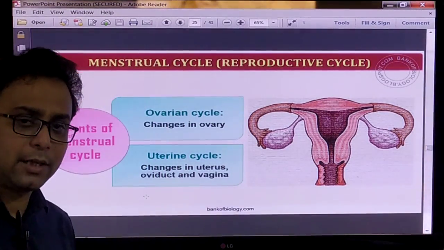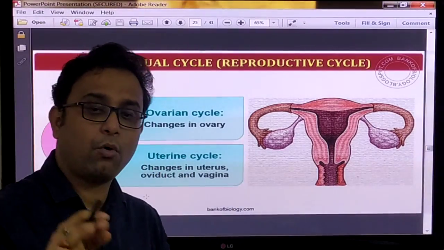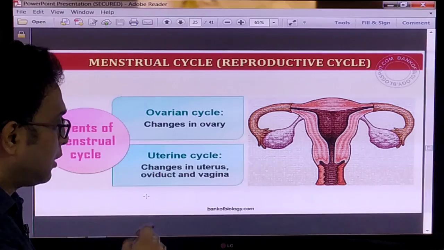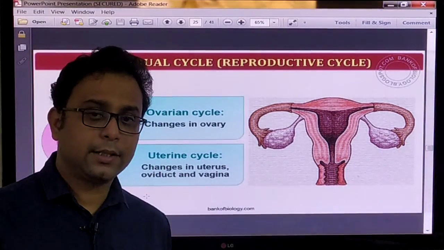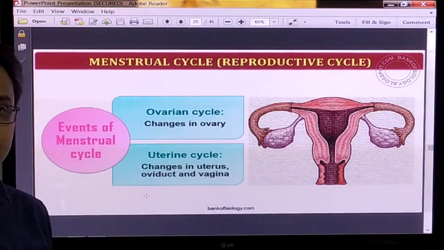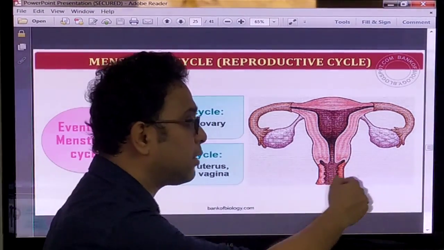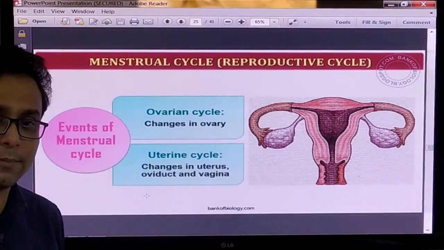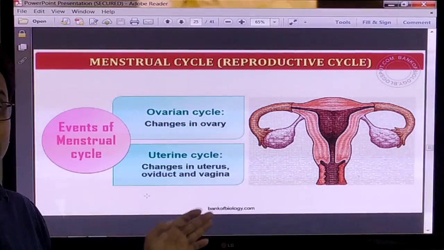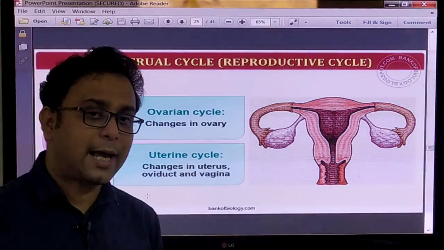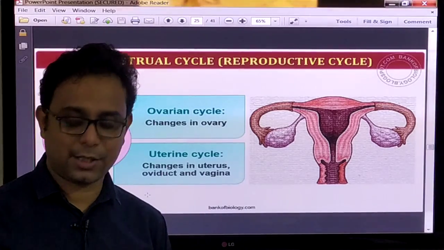Because when the cycle is happening, at that time something changes in the ovary. Another one, in the uterus, oviduct and vagina, there also some changes are happening at that particular time. We already know the different parts of the female reproductive system, but for the menstrual cycle, these two parts are very important. And what happens in those two sites, we discuss in this session.